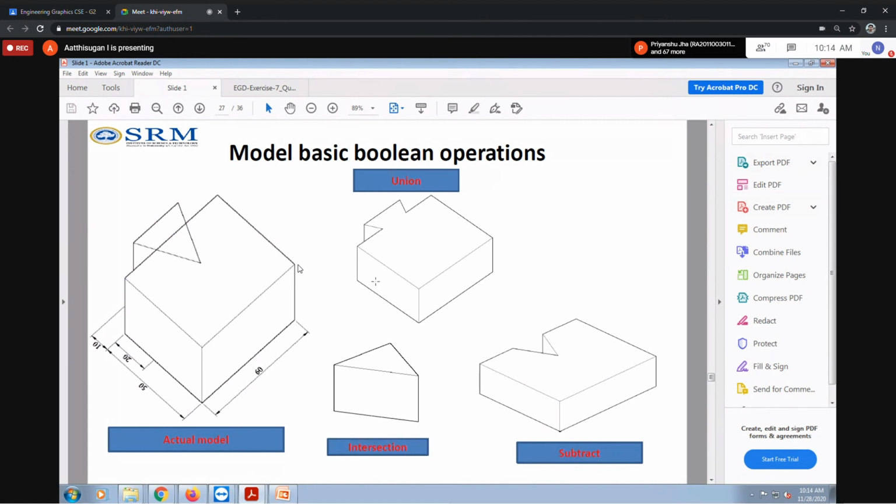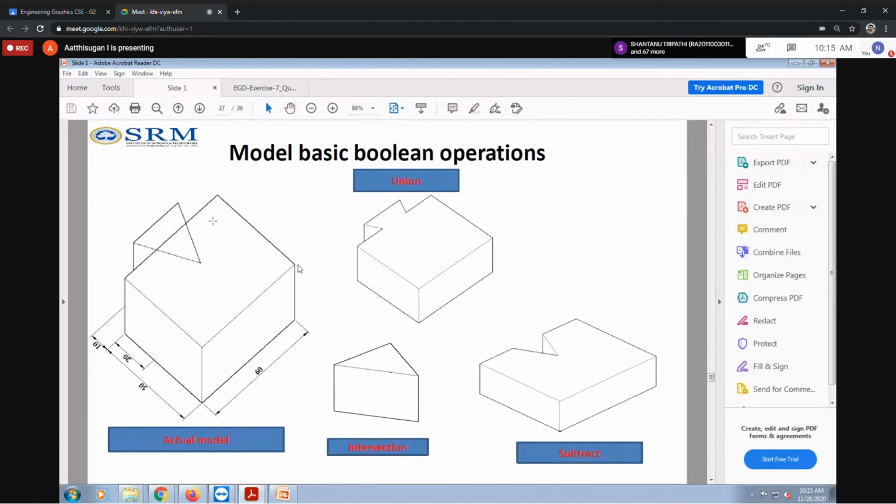After completing your question, you will get a shape like this. That means this triangle is not visible, because we have joined the rectangle block as well as the triangle block together. So after union, you may see it like this. If I use the intersection command, only this portion is visible. But if I use subtract, you get this shape, which means this portion is removed.